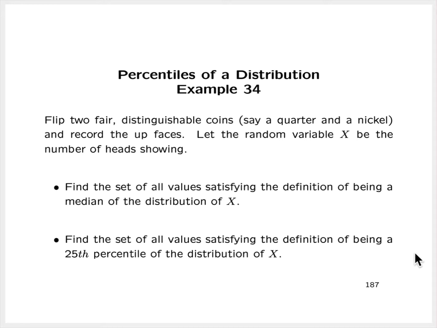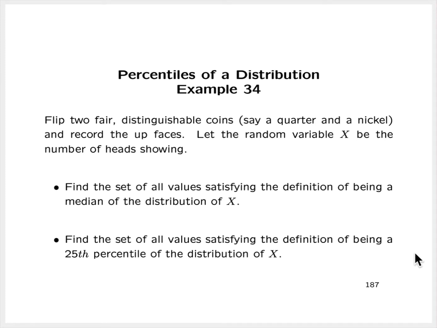So let's look at an example. This will be example 34. We're going to flip two fair distinguishable coins, say a quarter and a nickel, and record the up faces. We'll let the random variable x be the number of heads showing. We've seen this experiment and this random variable defined on the sample space of that experiment before. In this example, we're going to find the set of all values satisfying the definition of being a median of the distribution. And then after that, we'll find the set of all values satisfying the definition of being a 25th percentile of the distribution.